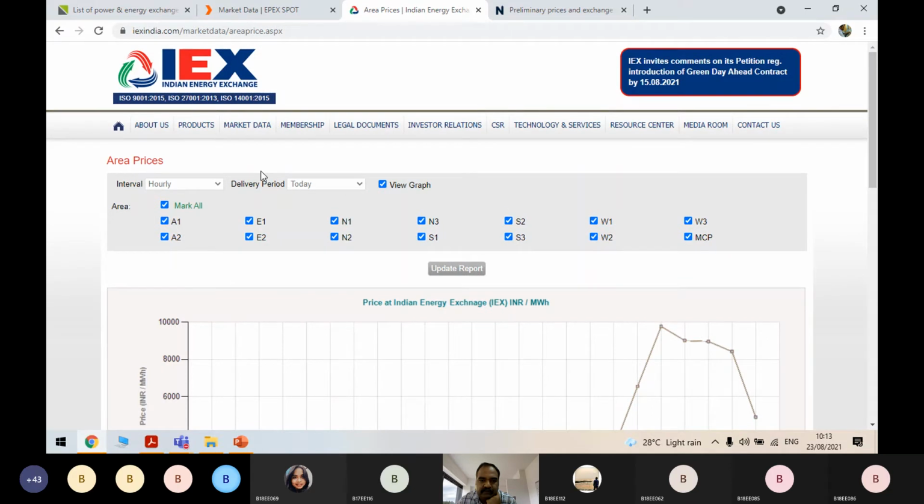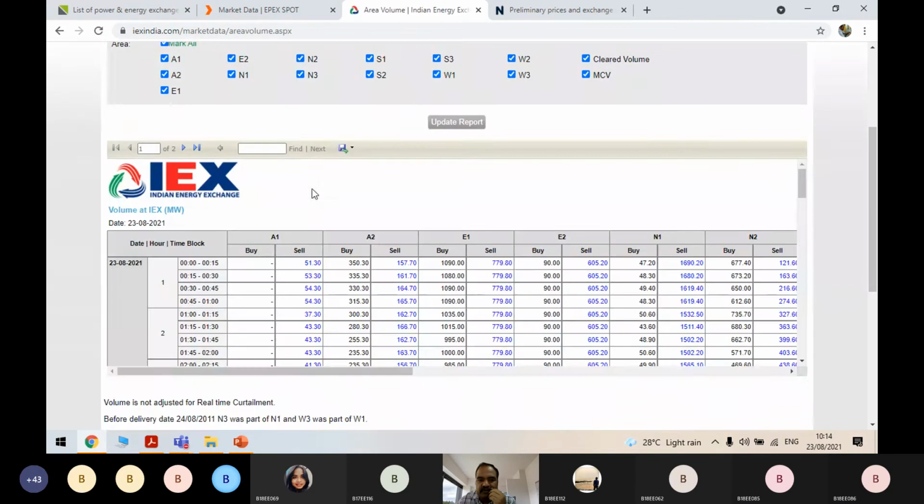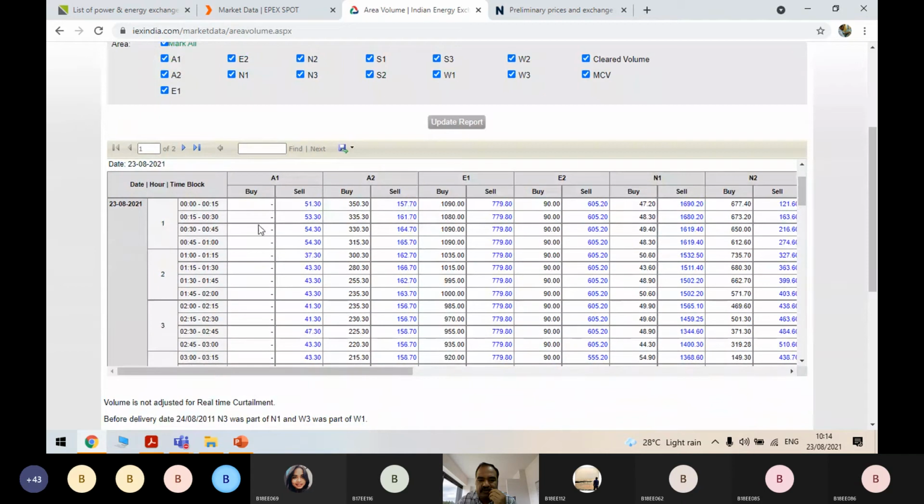Now we can see area volumes also. So what we saw earlier were prices: at what price 1 megawatt hour is being sold in these areas for these durations. Now we will see market clearing volumes also. So this is the market clearing volumes. See, in the A1 region for this morning 12 to 12:15, someone is ready to sell, but nobody is ready to buy.